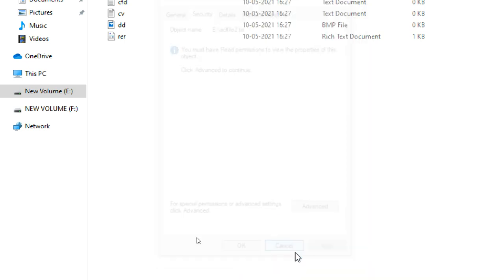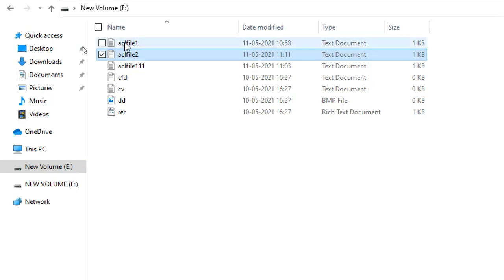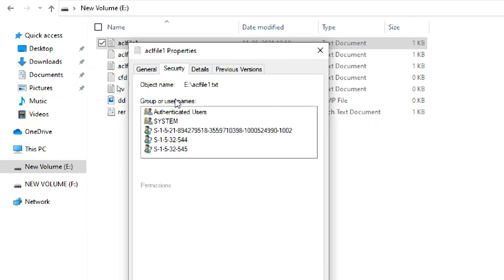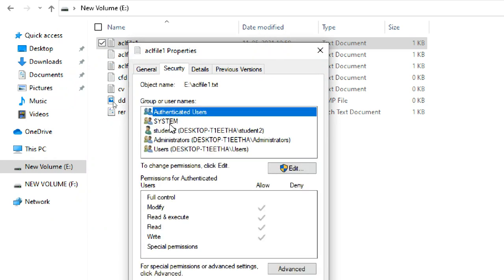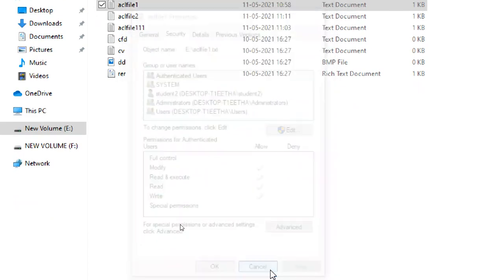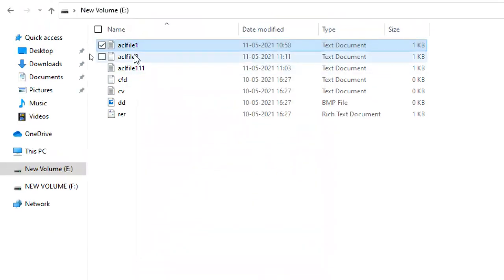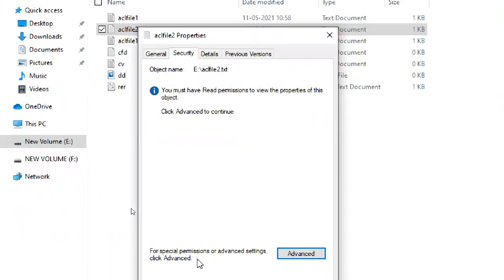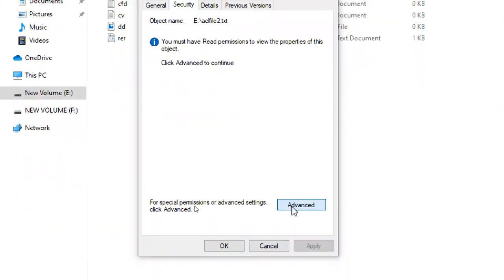You can see the security permissions for file 1, but for file 2 we can't, because read permission is also not there. So you have to go to Advanced only.